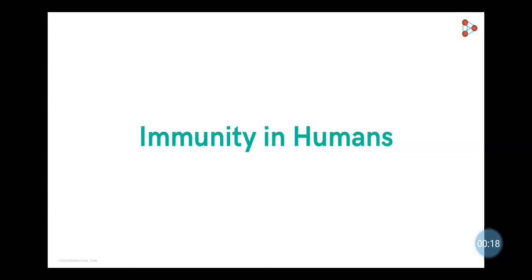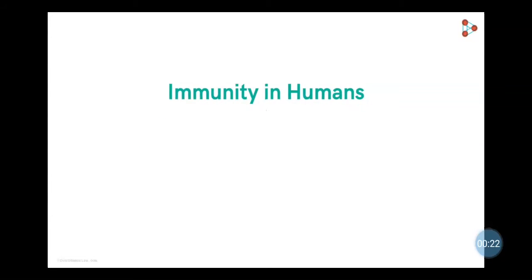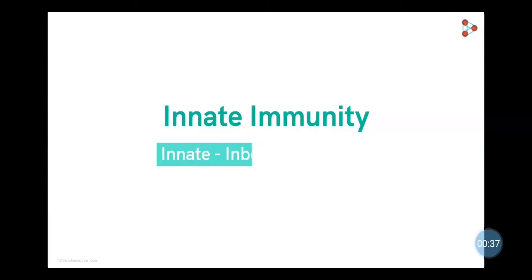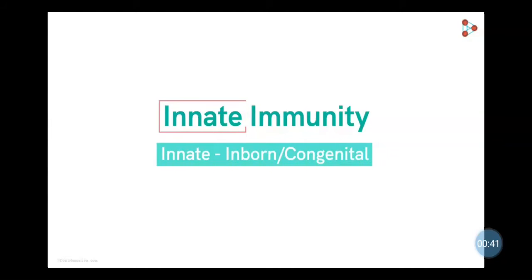Immunity in humans. There are two types of immunity: innate immunity and acquired immunity. Let's see in detail. We learn about innate immunity first. The term innate means inborn or congenital. That is, innate stands for present since birth.